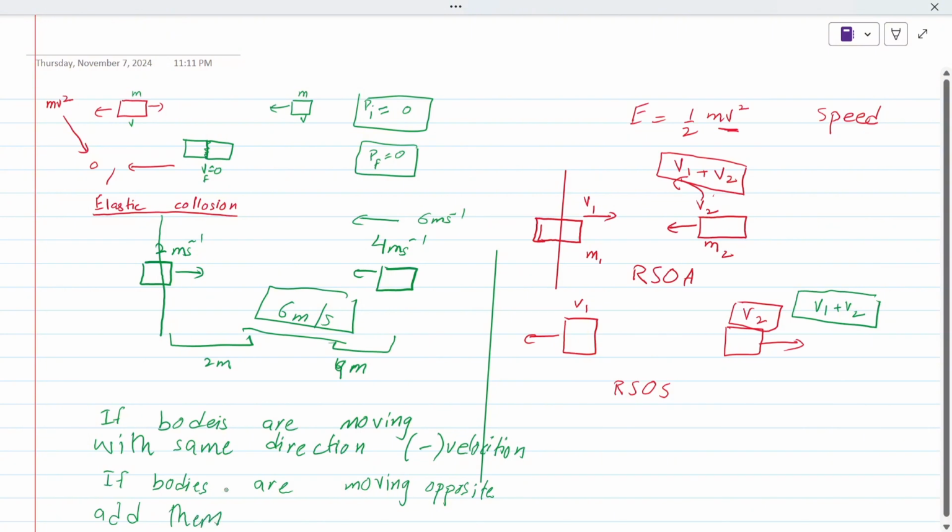Now, what is the meaning of relative speed of approach and relative speed of separation? There is a major role in this. Let me give you some explanation. Consider this. In elastic collision, consider half mv square plus half mv square.